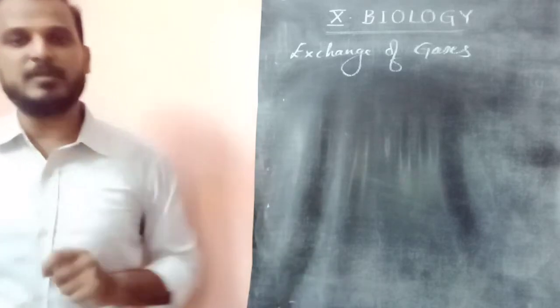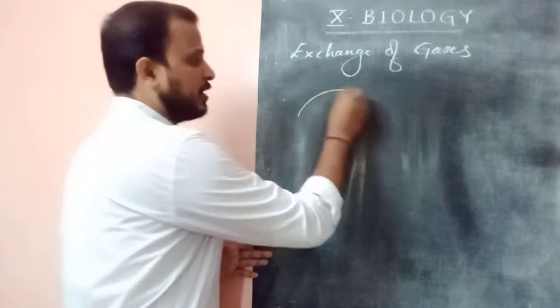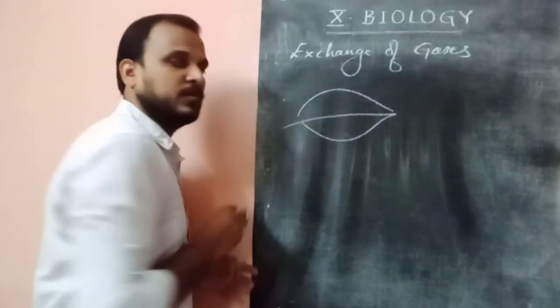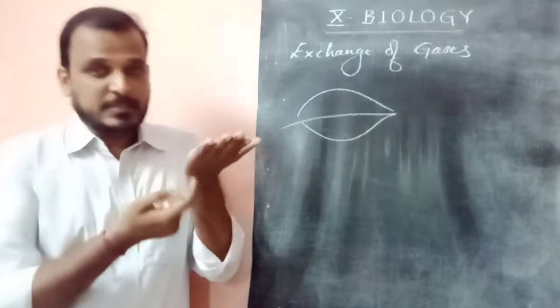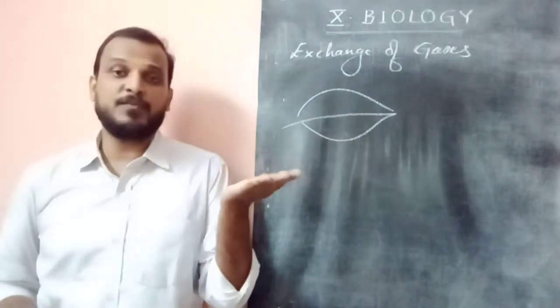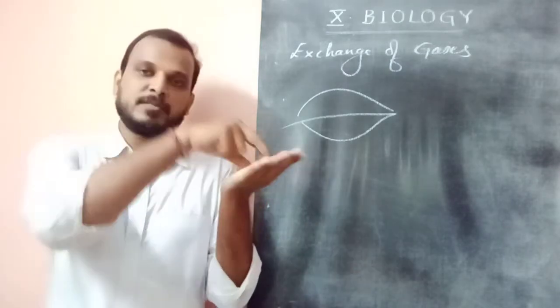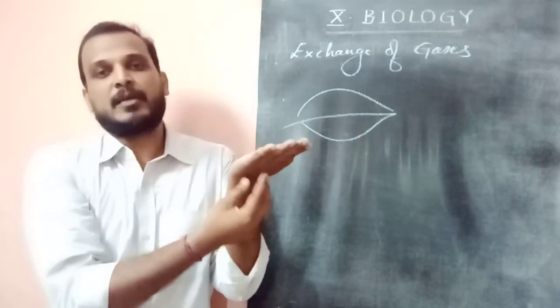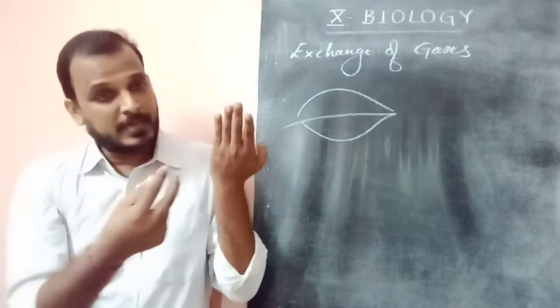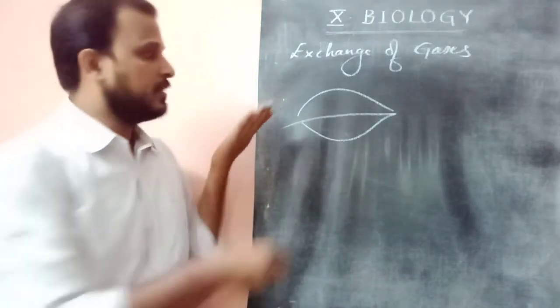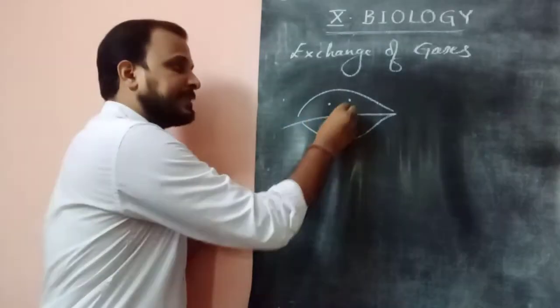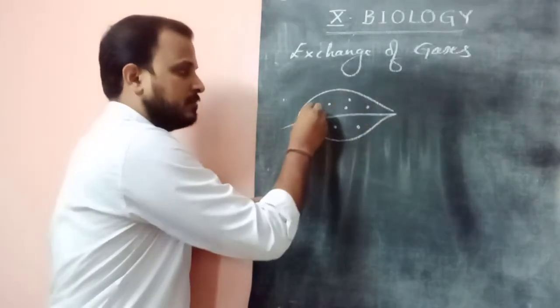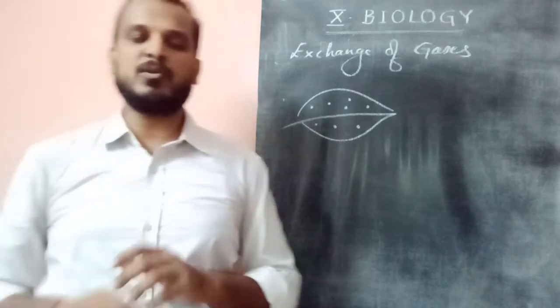You studied this in the previous class. If you observe a leaf under a microscope, it has two surfaces: the upper surface, which is exposed to sunlight, and the lower surface, which is not. Generally on the lower surface of the leaf there are small, tiny, microscopic openings.